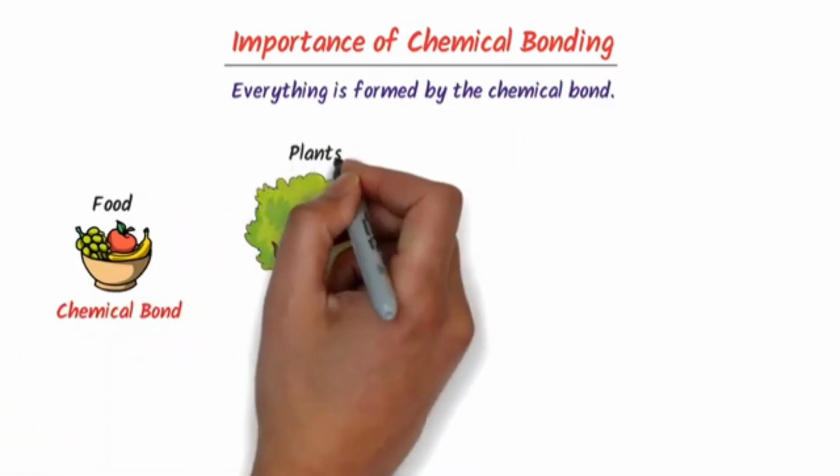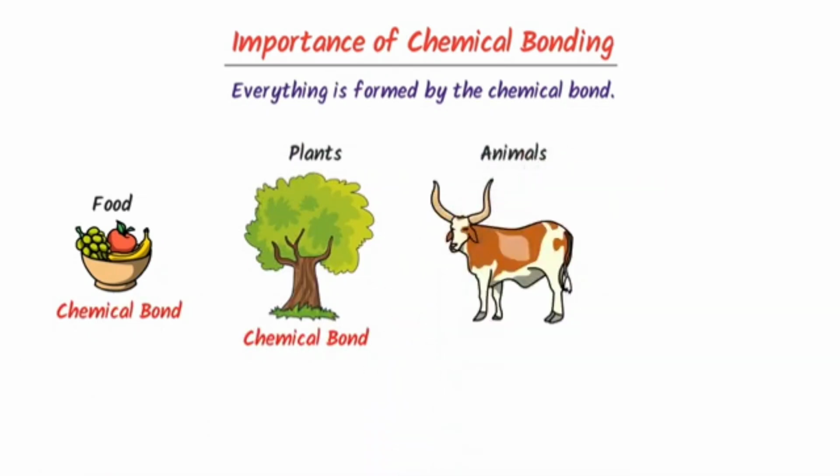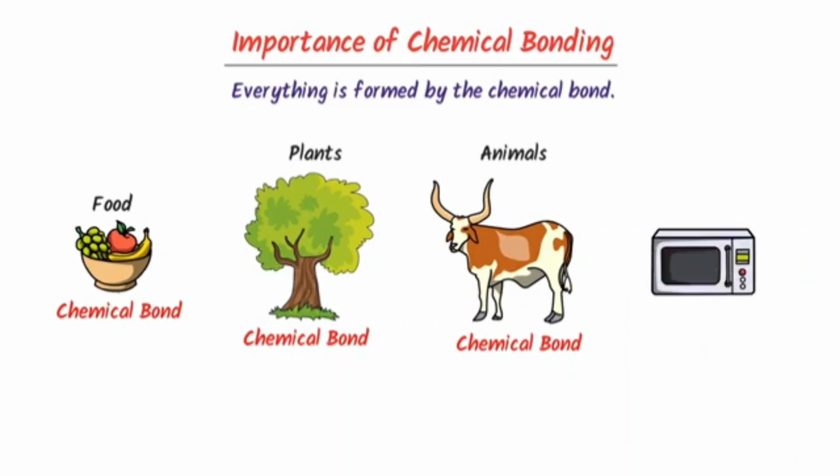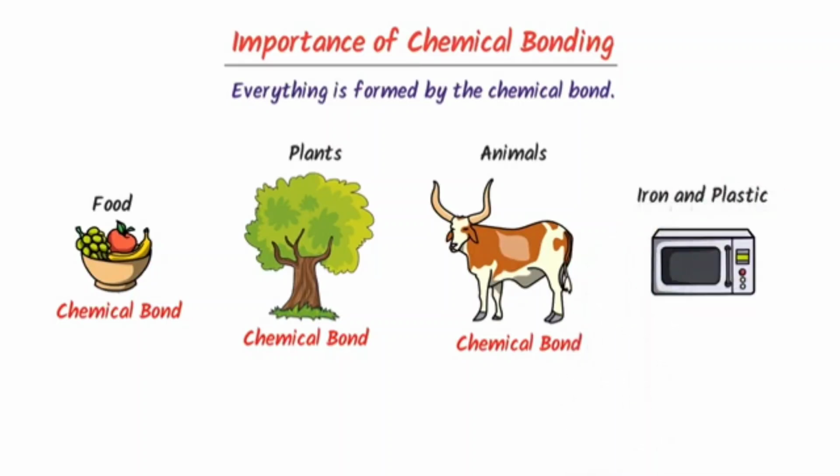The plants we see around us are made by chemical bonds. The animals we see are made by chemical bonds. All the materials we use in our daily life, like iron, plastic, etc., are made by chemical bonds. Thus, remember that it is the chemical bonding between atoms that forms everything in the universe.